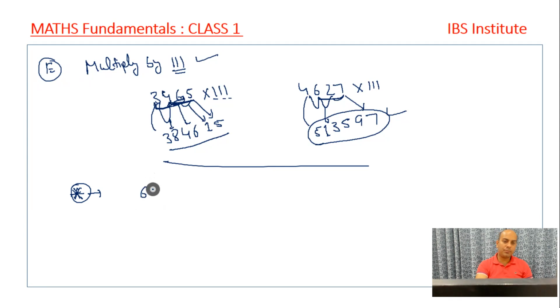This is one of the very frequently asked questions. 6 into double 6 into triple 6, right? 6 into double 6 into triple 6. This is one of the very frequently asked questions, right? So I want you to solve this question. Please solve it, right? I give you a time of 30 seconds. Just try to solve this question. Everybody, go and solve this question, please. Go ahead.